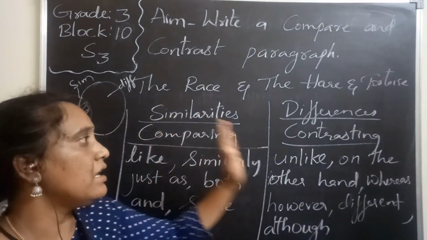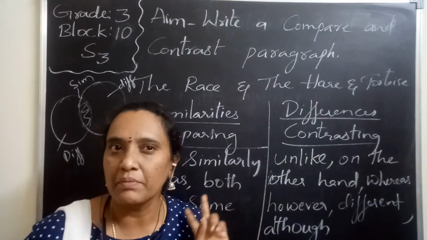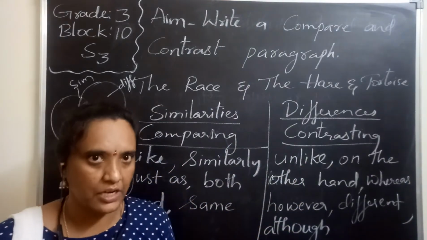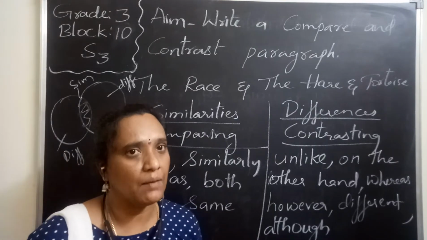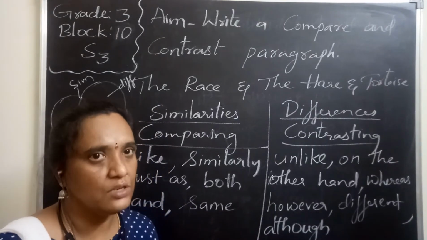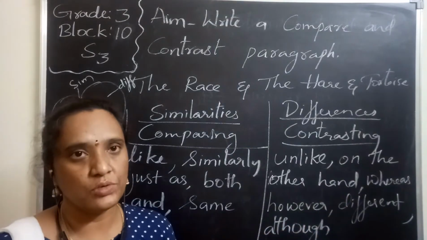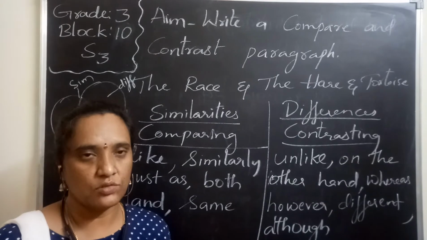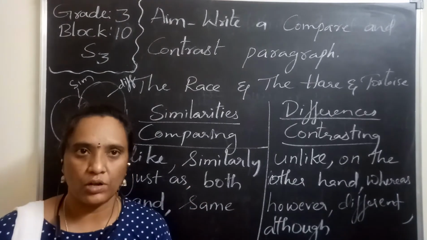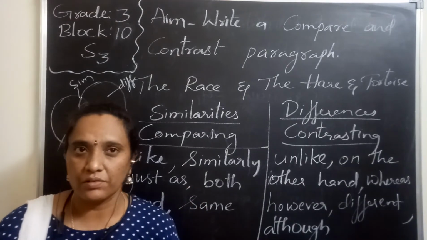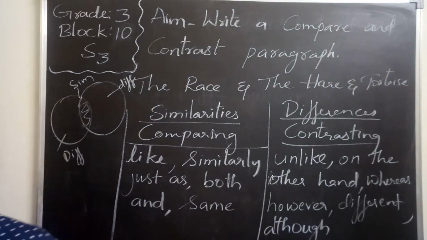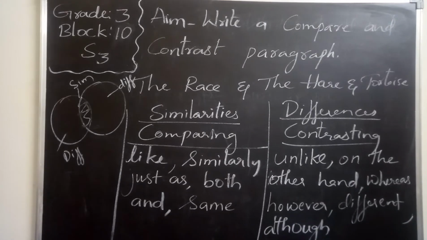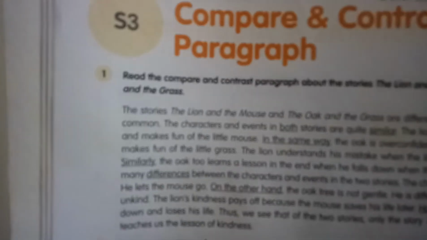Now, while comparing and contrasting things, we want to remember the two stories first of all. For that we want to read them. So first reading and observing is the most important thing to compare and contrast stories. You want to find the similarities, and you want to find the differences among them. So first of all, you read the story to write. Okay, now based on this, let us read the story in your volume, page number 12.